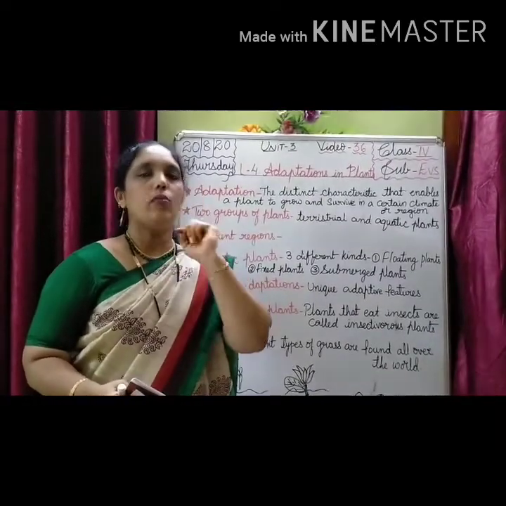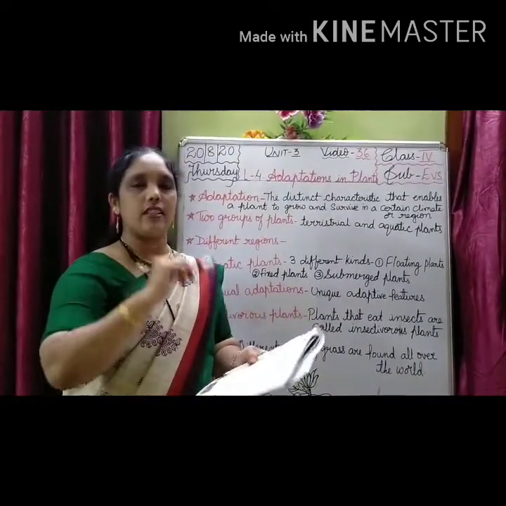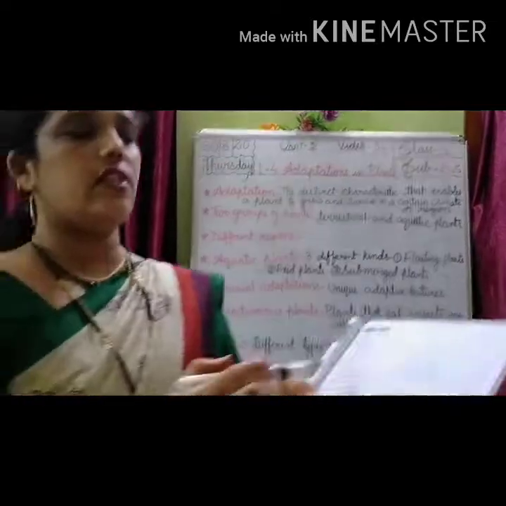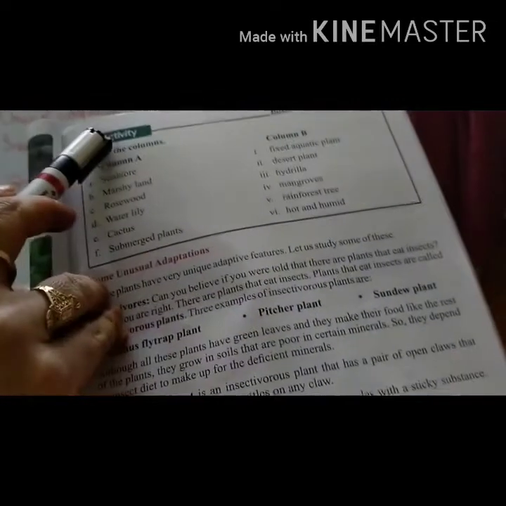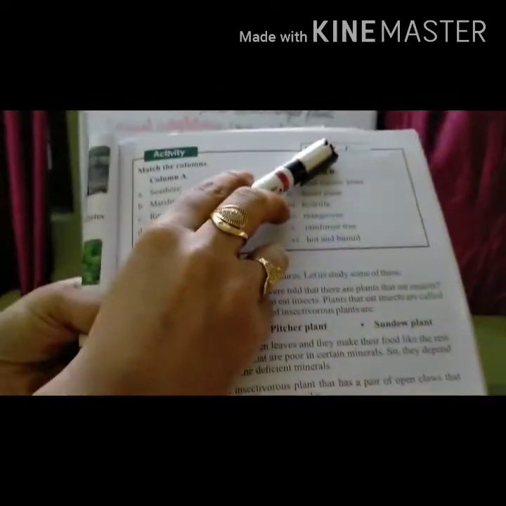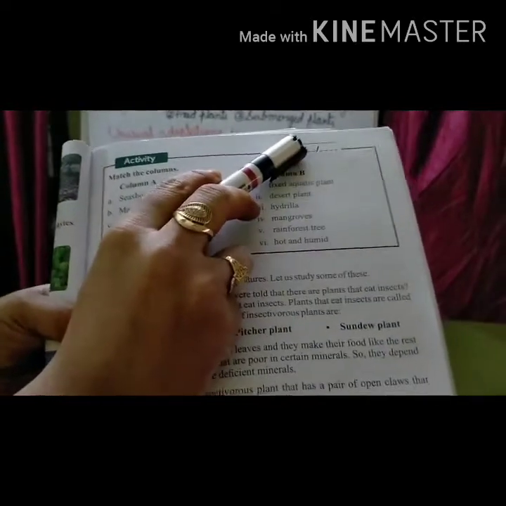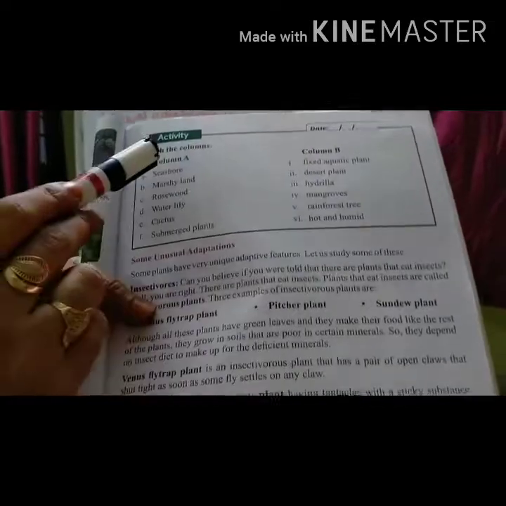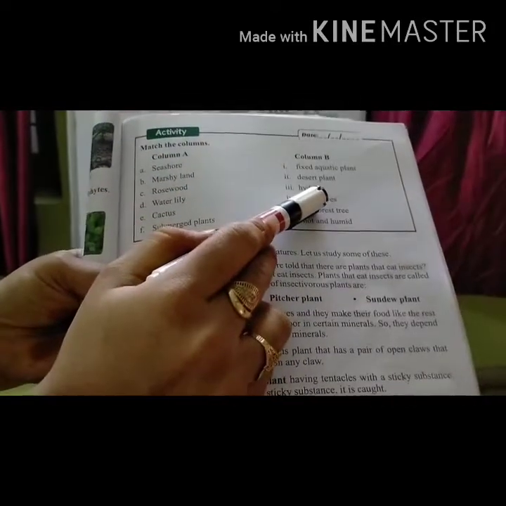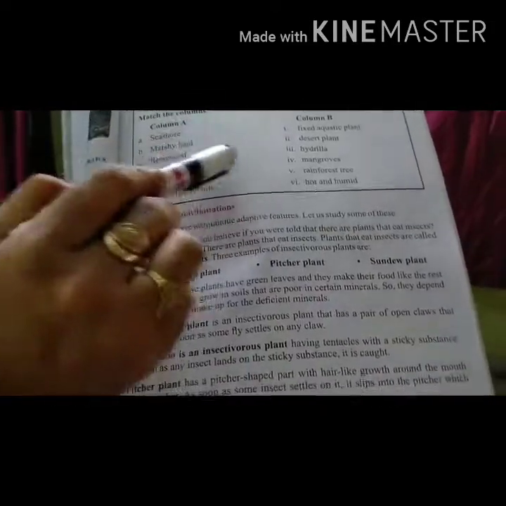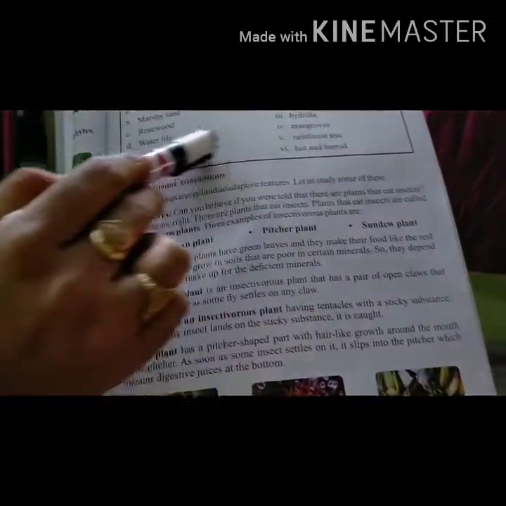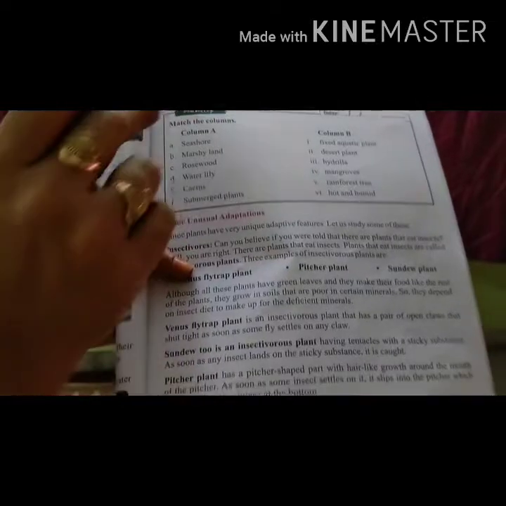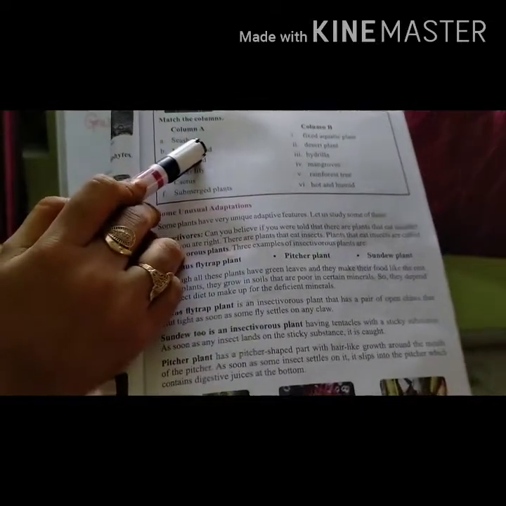And one more thing, children, here you can see the activity. This is your homework activity. Here write today's date, everyone, 28/2020, and match the column. Match column A with column B. How will you match? Unless you read the lesson, you will not get the answer. So please, children, go through the lesson very well and complete this. Match the following. Okay, children.